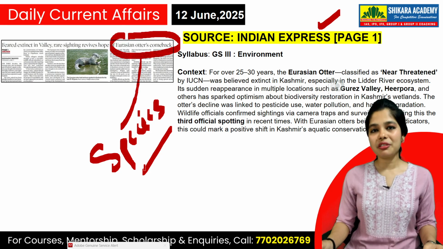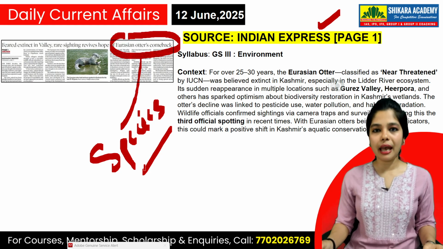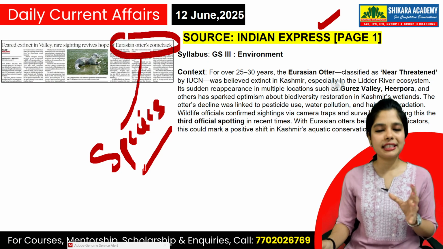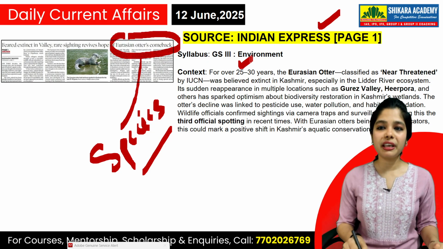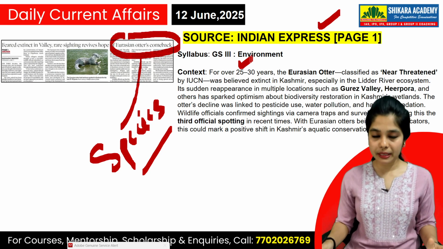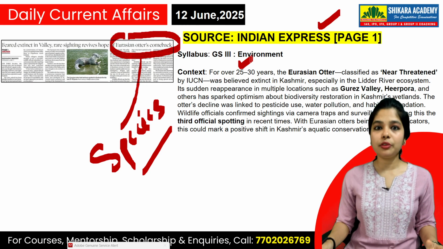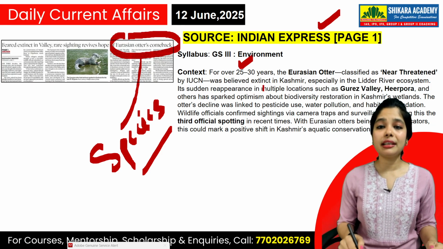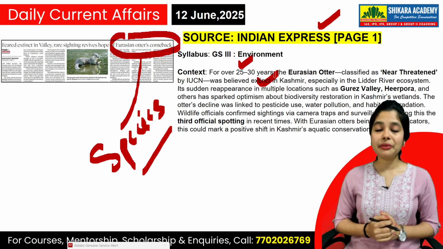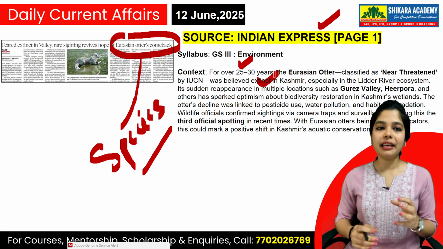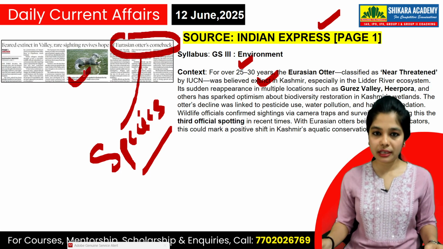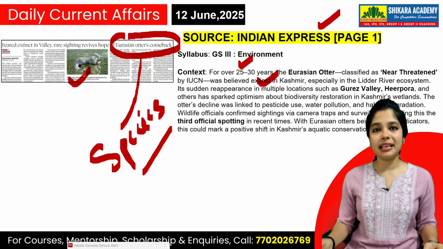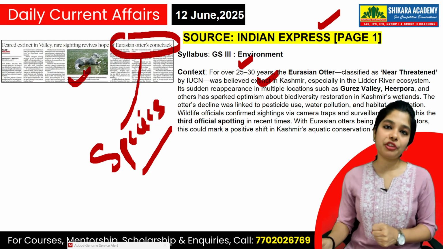So the Eurasian otter is something which is not indigenous to India, but still in Kashmir we find them. And over 20 to 25 years we have seen that the Eurasian otter has been named as near threatened in the IUCN Red List, but in Kashmir we thought that it is extinct. But recently we have seen that they have re-emerged, and we have got a lot of photographs of Eurasian otters in Kashmir, spotting them and thus saying that we are back with Eurasian otters.